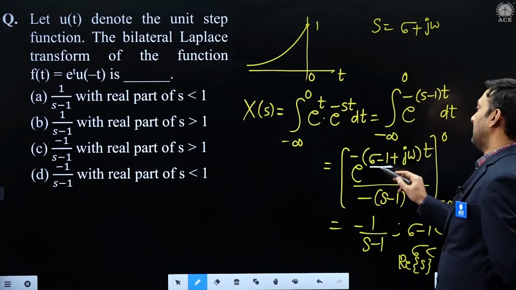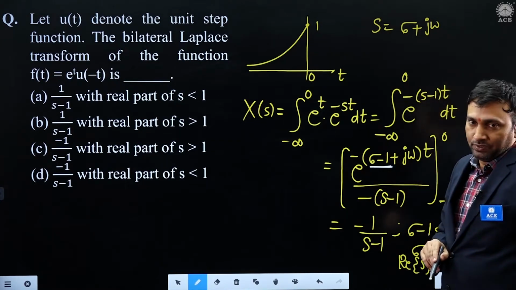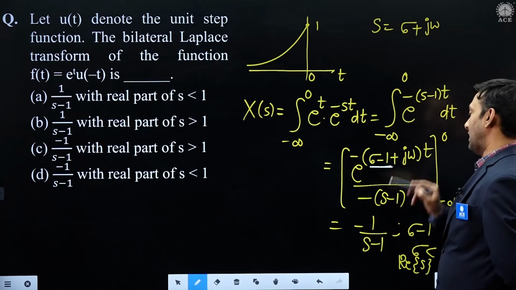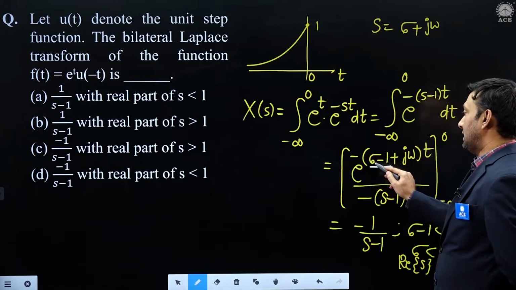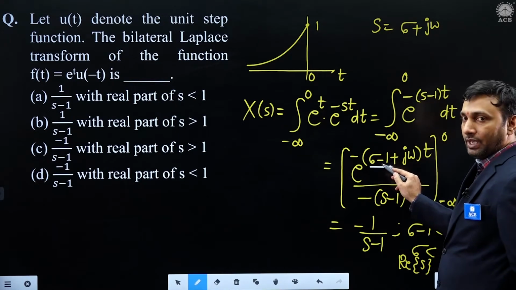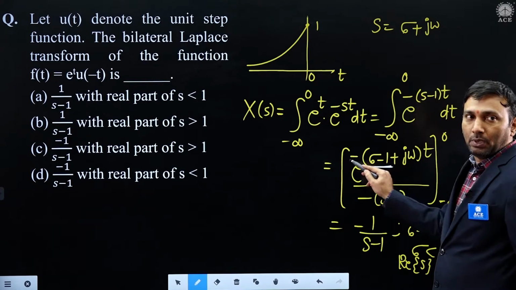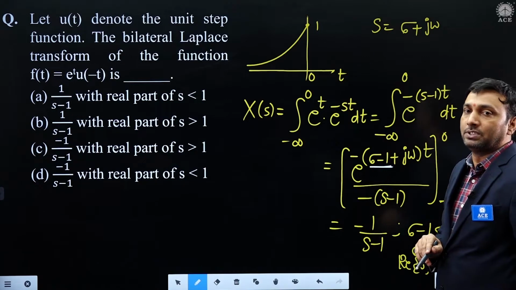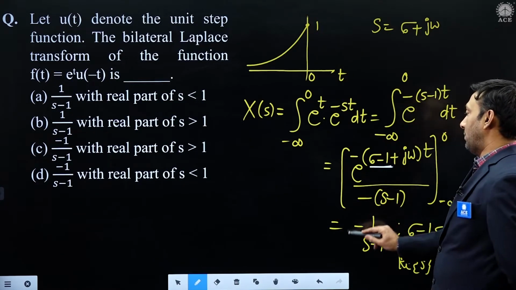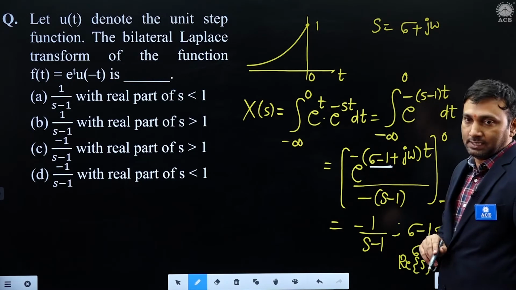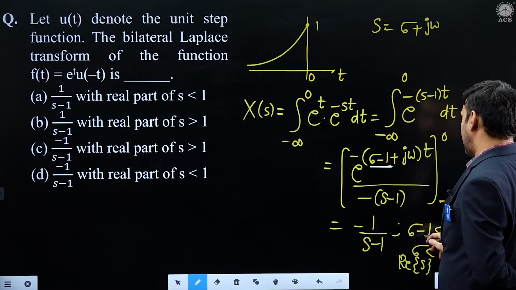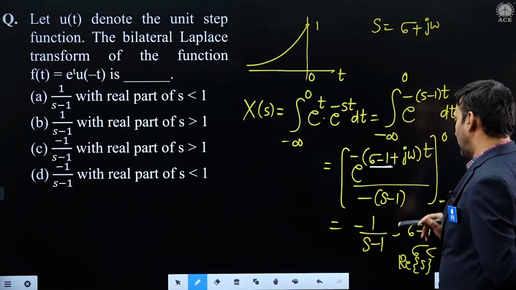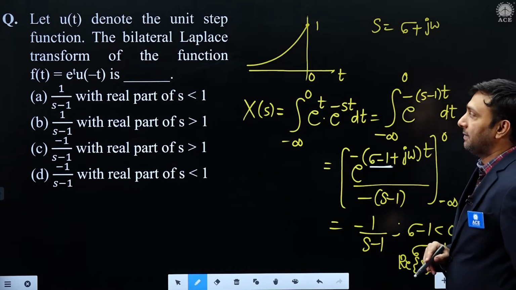In this case, sigma minus 1 must be negative, less than 0, because if sigma minus 1 is negative, negative into negative becomes positive. Once we replace t as minus infinity, e power minus infinity becomes 0. So for making this a finite Laplace, sigma minus 1 must be less than 0, that is real part of s less than 1.